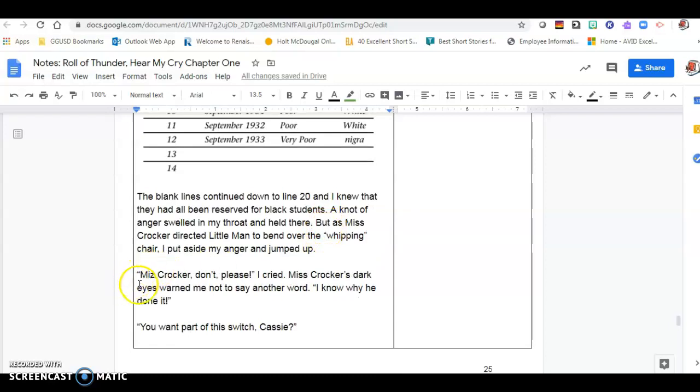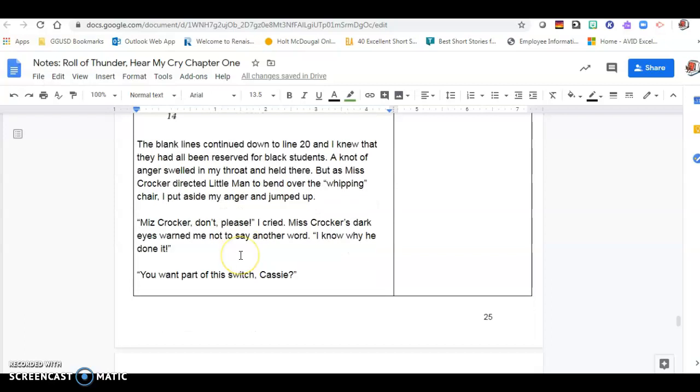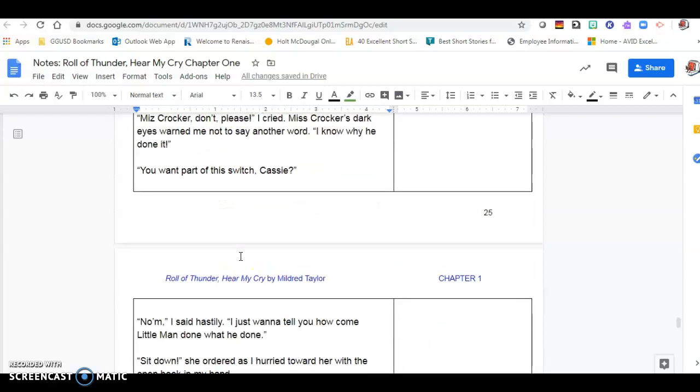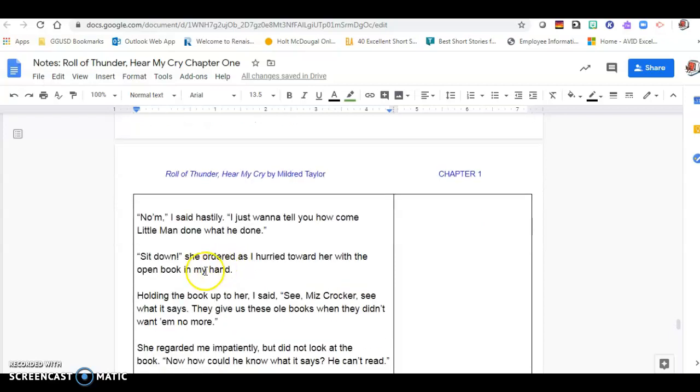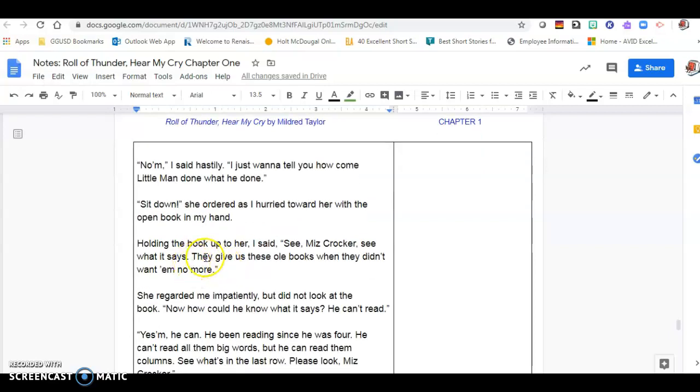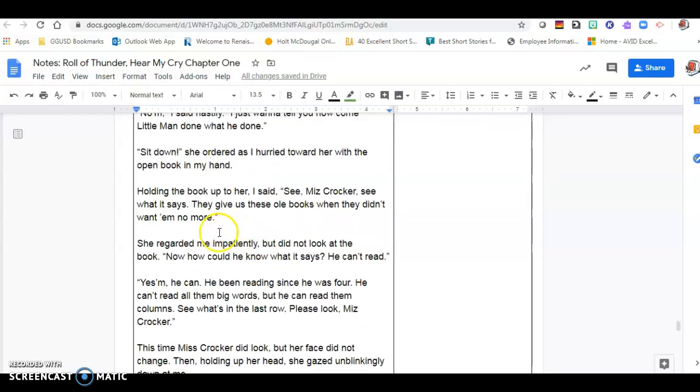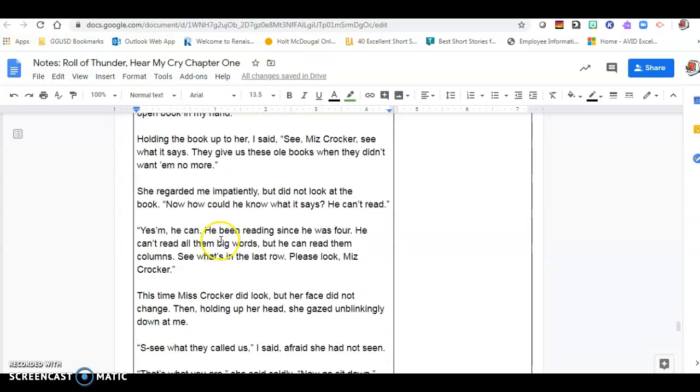"Miss Crocker, don't, please," I cried. Miss Crocker's dark eyes warned me not to say another word. "I know why he done it." "You want part of the switch, Cassie?" "No," I said hastily. "I just want to tell you how come Little Man done what he done." "Sit down," she ordered, as I hurried toward her with the open book in my hand. Holding the book up to her, I said, "See, Miss Crocker, see what it says? They give us these old books, and they don't want them anymore." She regarded me impatiently, but did not look at the book. "Now, how could he know what it says?